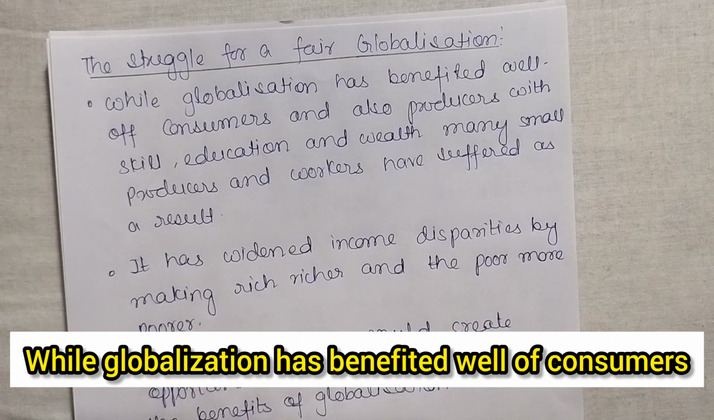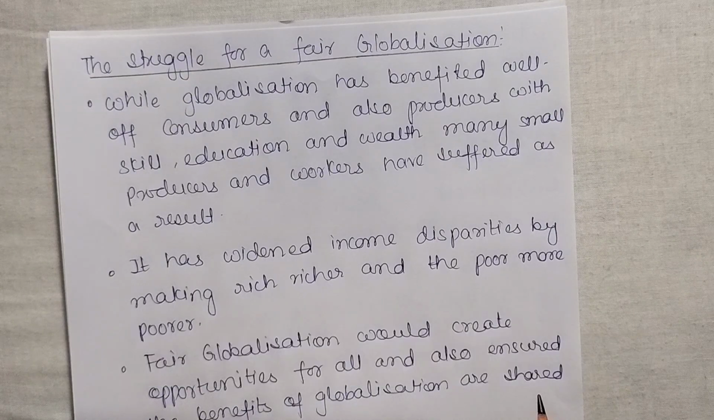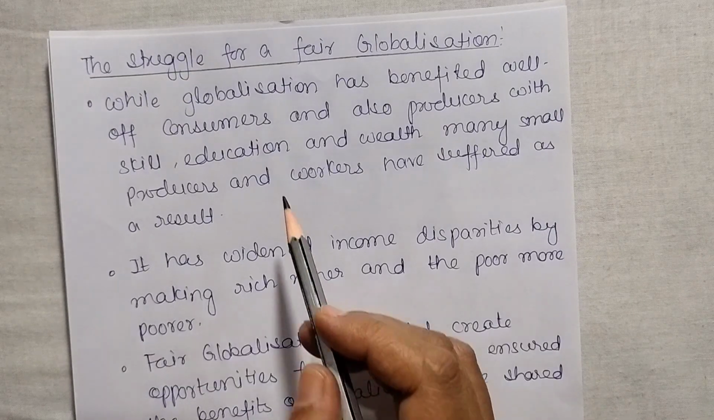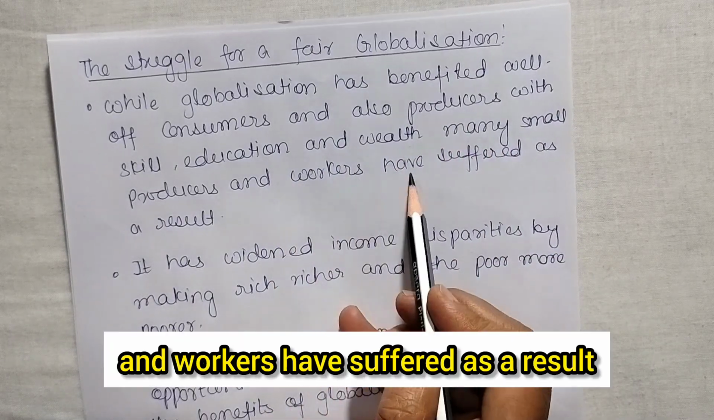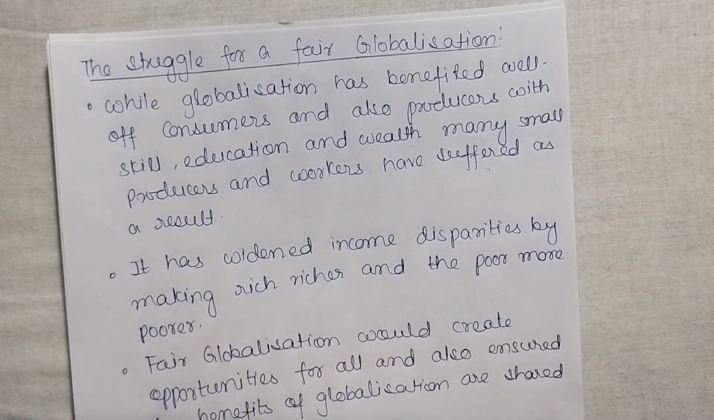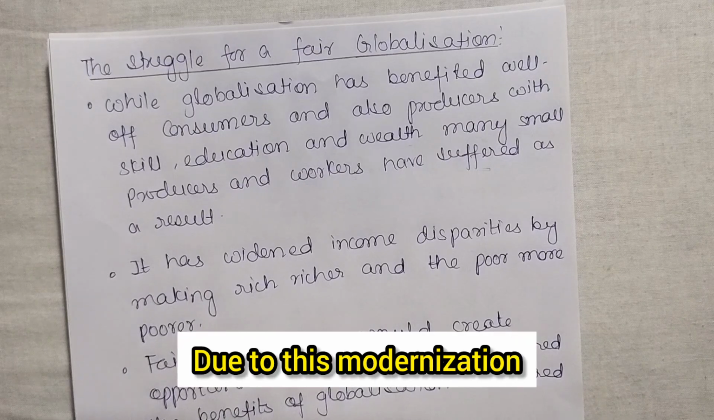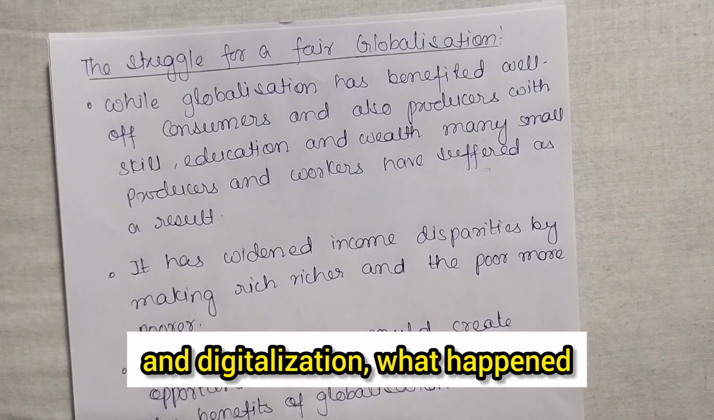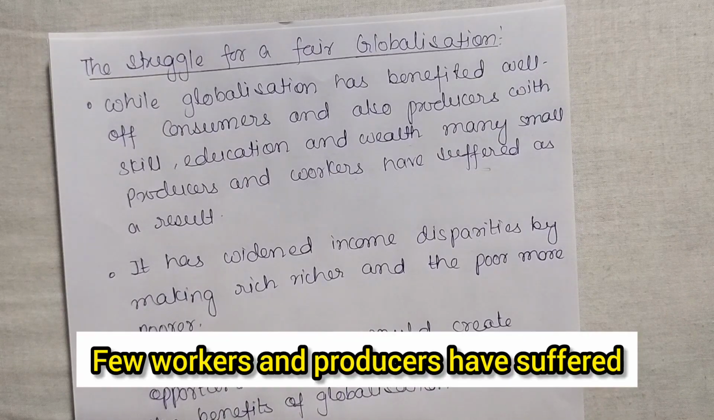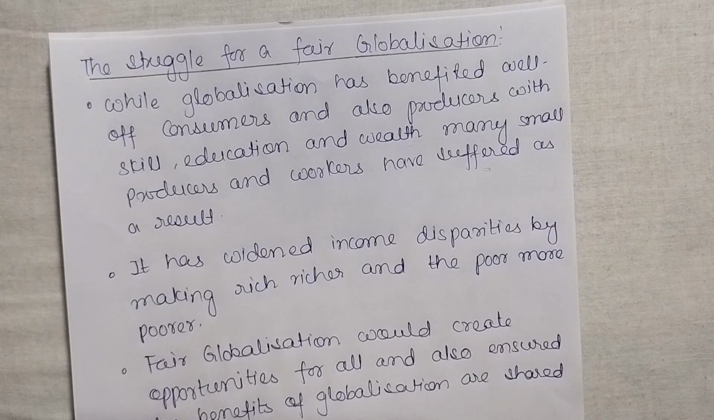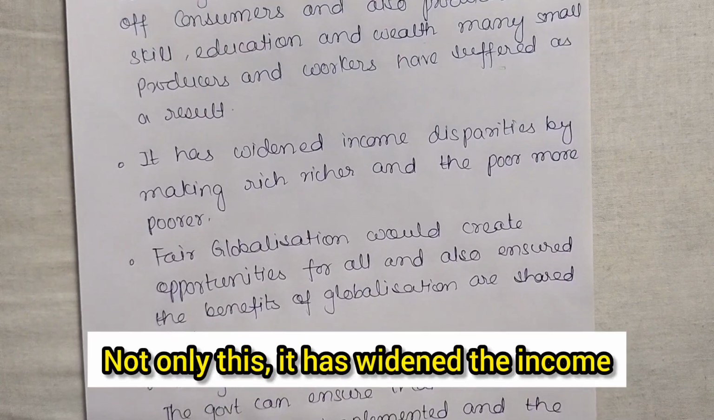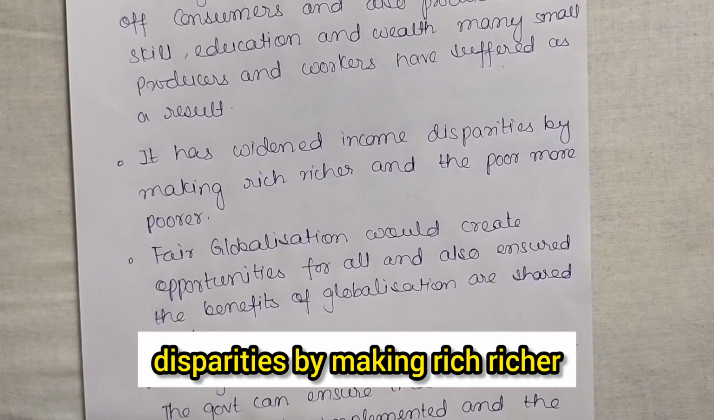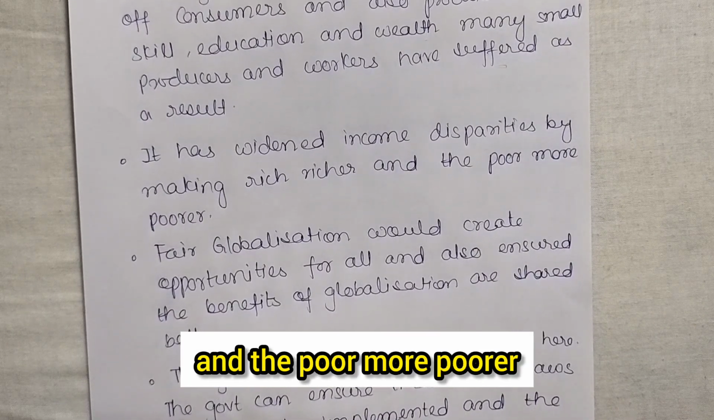While globalization has benefited consumers and also producers with skills, education and wealth, many small producers and workers have suffered as a result. So what happened due to this modernization and digitalization? Few workers and producers have suffered very badly. Not only this, it has widened the income disparities by making the rich richer and the poor poorer.